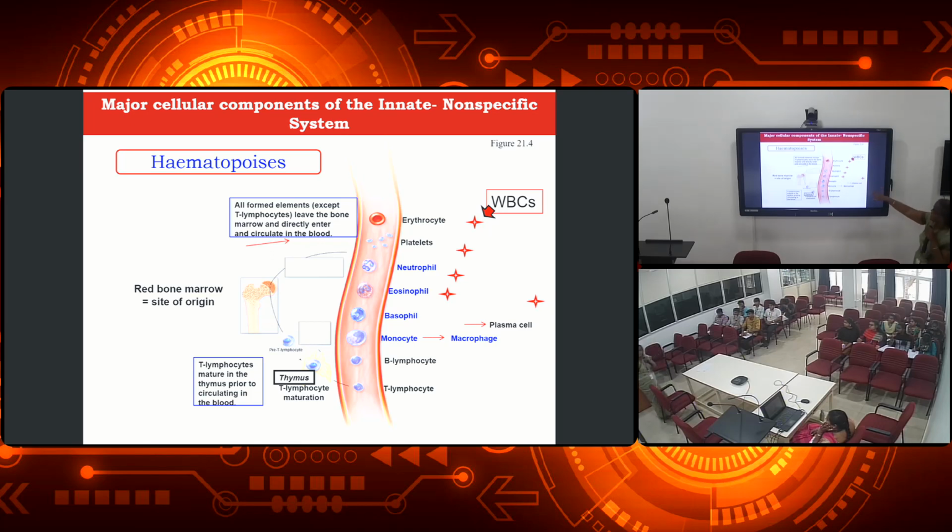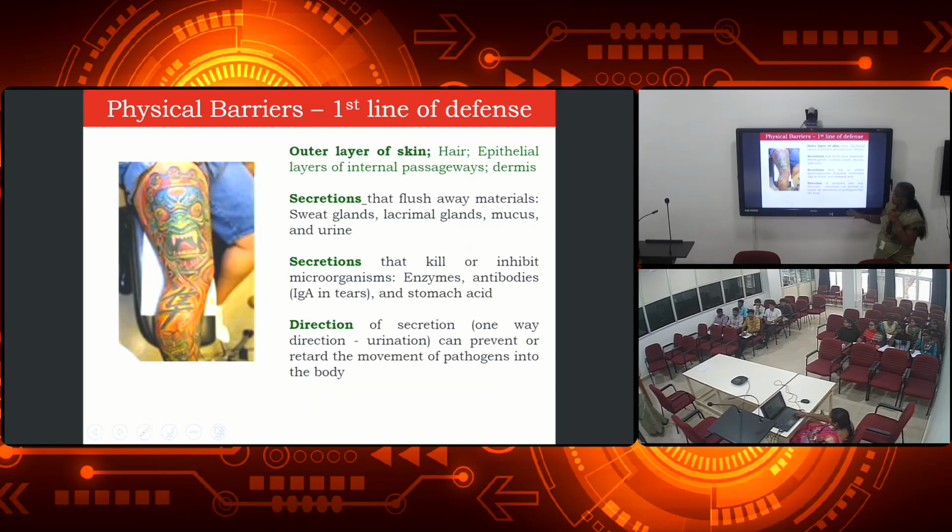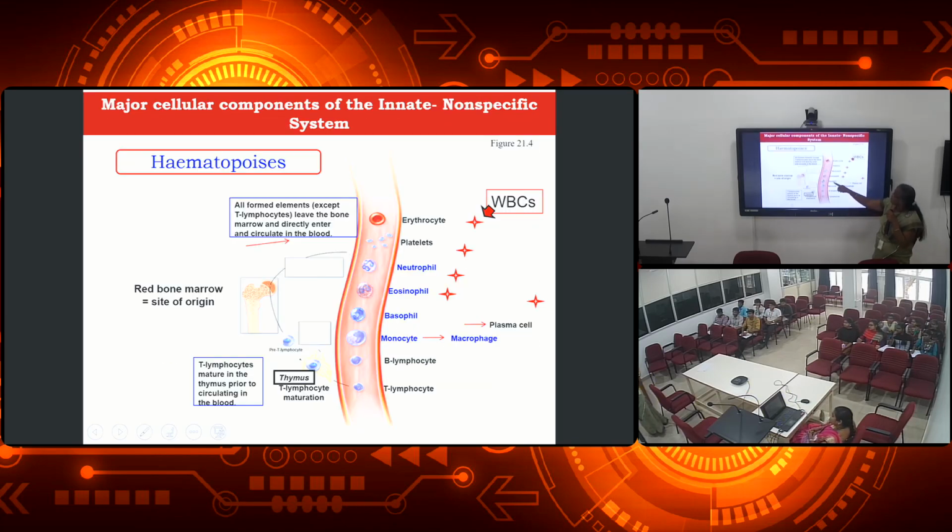So if you see the blood, of course from the school days we are studying this. The most important component of the blood is the erythrocytes, that is nothing but the RBCs, and then we have the platelets, and we have the WBCs, that is the neutrophils, eosinophils, basophils, monocytes, and then the lymphocytes.